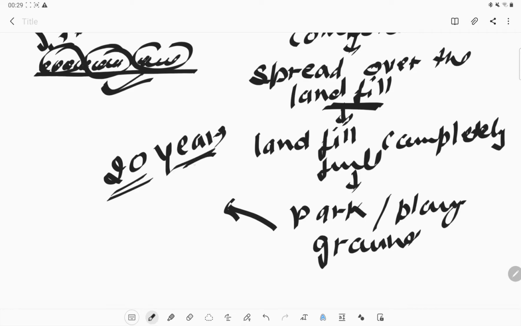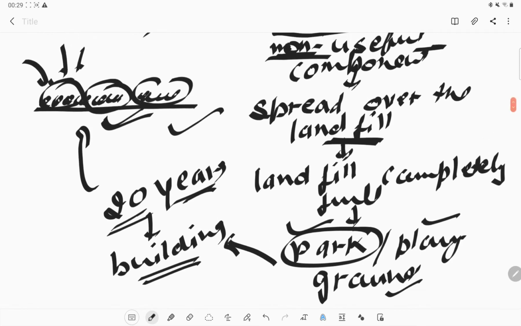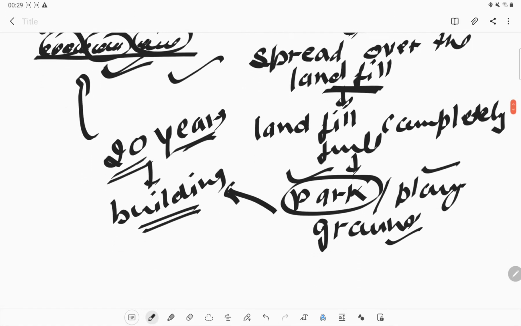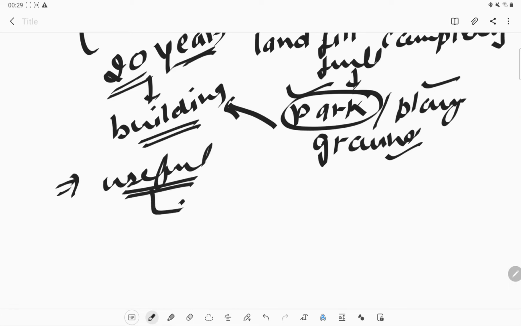We cannot use it for the next 20 years, and we cannot construct any building on that area because it is not safe. So that's why we do not waste that landfill area; we use it as a park or playground. This is how the non-useful components are used to make a park or a playground. So what about the useful components that we have separated?